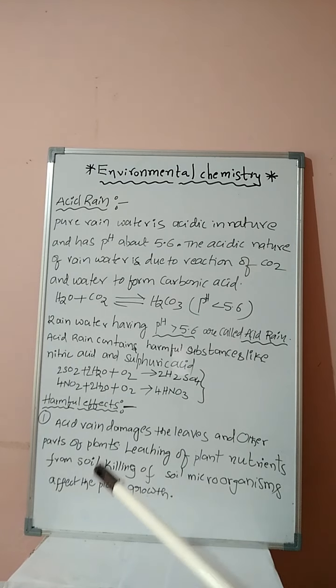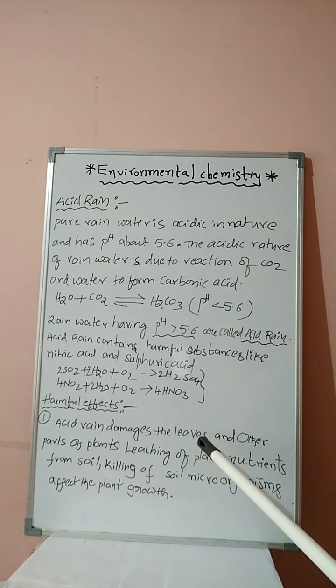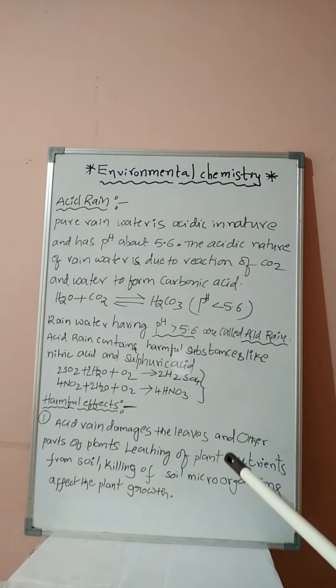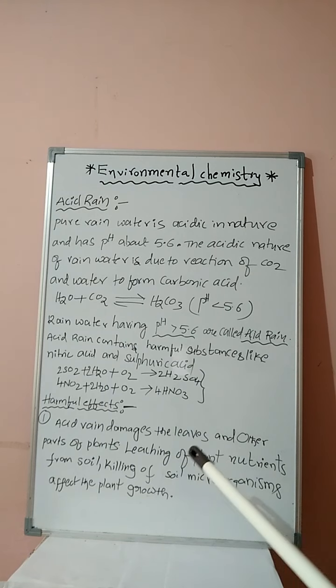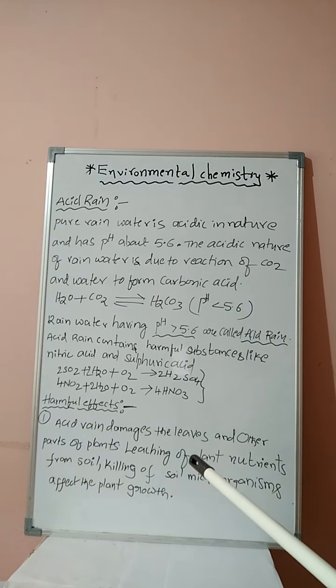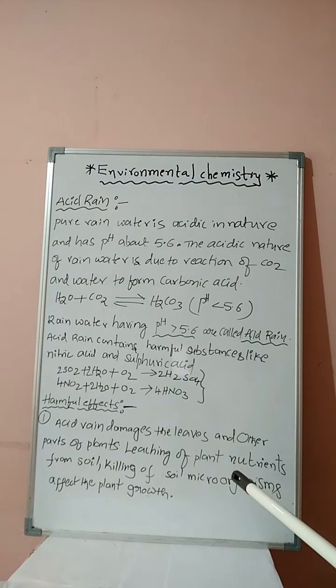First one, student, once again, acid rain damages the leaves and other parts of the plants. Why? If normal rain falls on the plant, no problem, but if acid rain falls on the plants, the acidic nature damages the leaves and other parts of the plants. Leaching of the plant nutrients from the soil. If the rainwater mixes with the soil, then what happens?